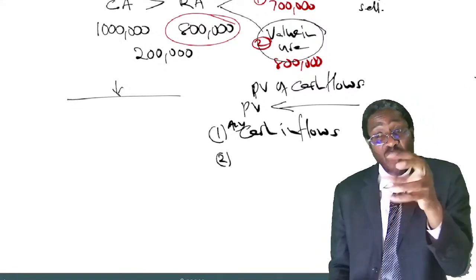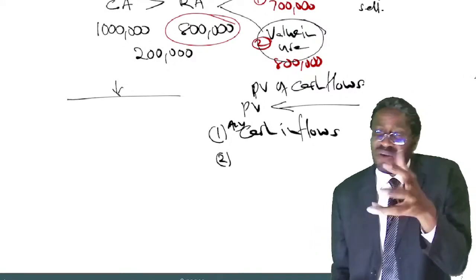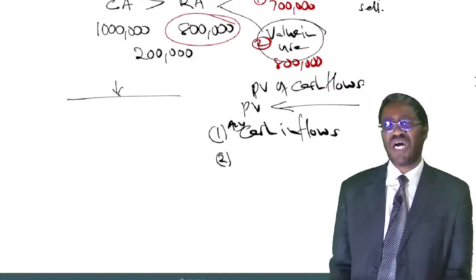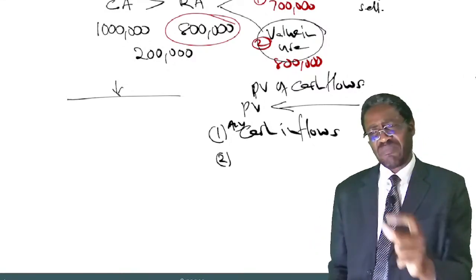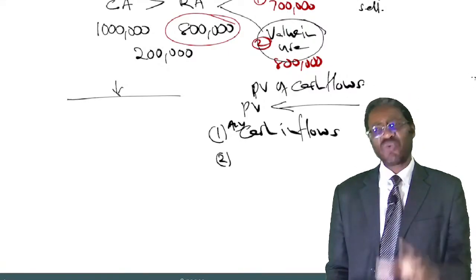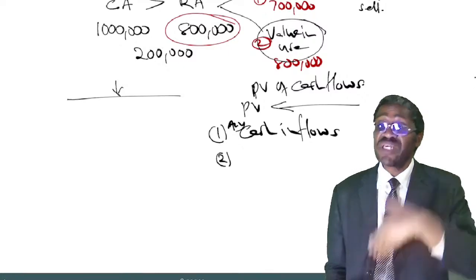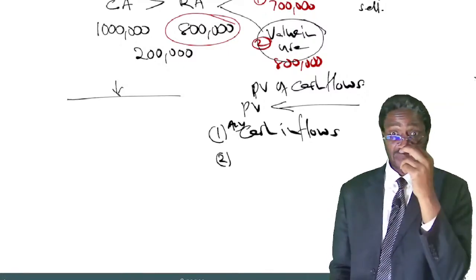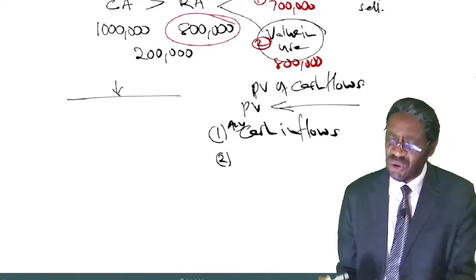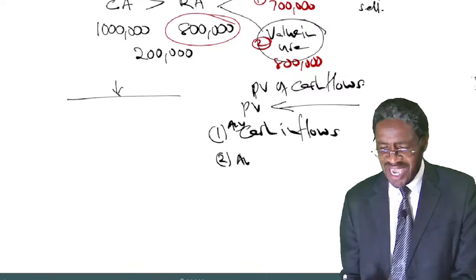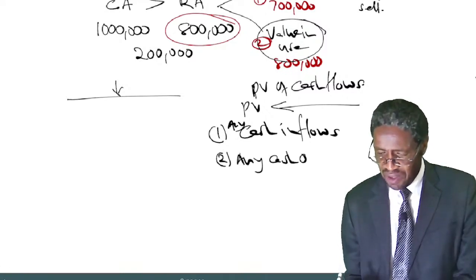We are projecting that the machine 3 years from now, 4 years from now, will require some maintenance. So we shall spend some money for the maintenance of that machine so that it can generate more inflows in the future. That cash outflow,